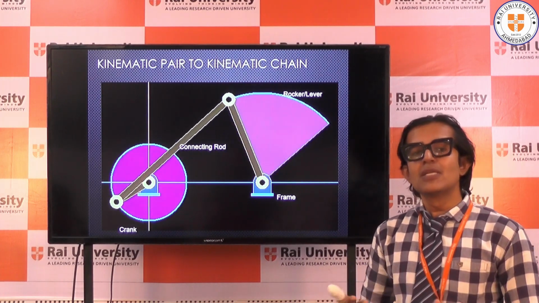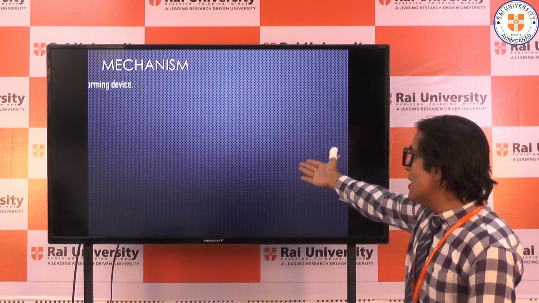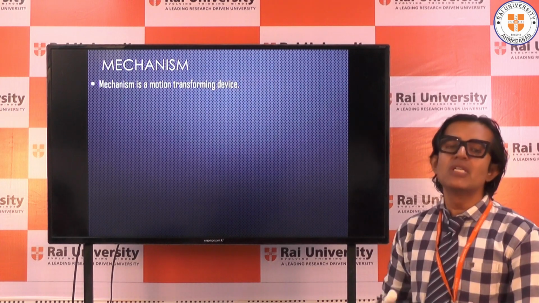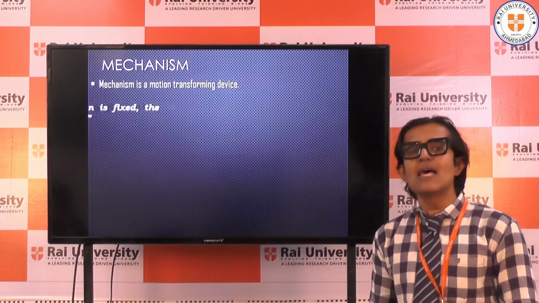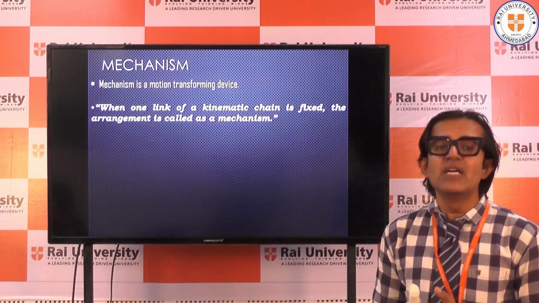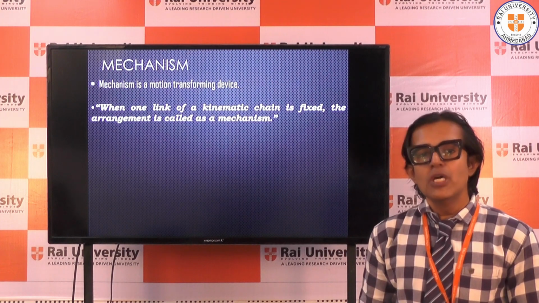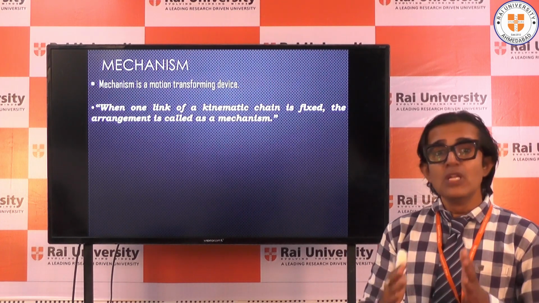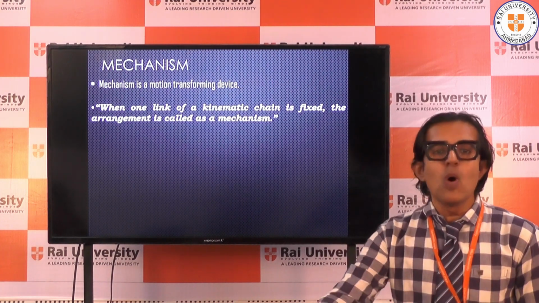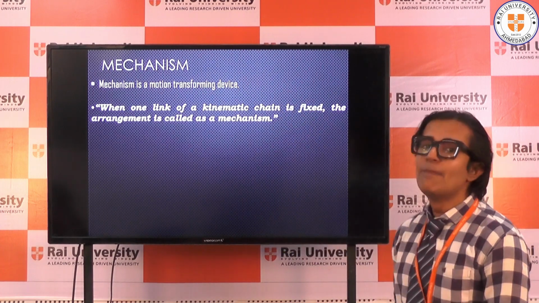Let us move to another terminology which is called a mechanism. Now you can see what a mechanism is. A motion transforming device. The best example of a motion transforming device for a mechanical engineer could be a drafter. When you use a drafter on your board to draw your drawing sheets, the motion is transformed from one place to another on your desk. So that is an example of a mechanism.